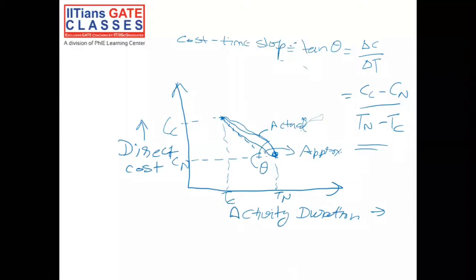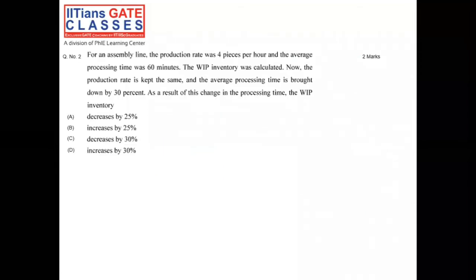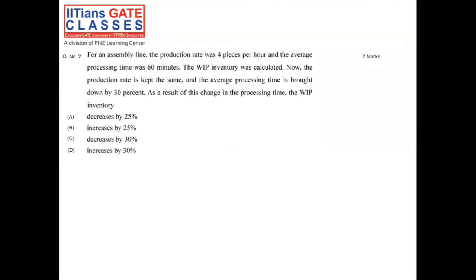Now come to the second question. For an assembly line, the production rate was 4 pieces per hour and the average processing time was 60 minutes. The work in process inventory was calculated. Now the production rate is kept the same and the average processing time is brought down by 30%. As a result of this change in the processing time, the work in process inventory, this WIP is the work in process.